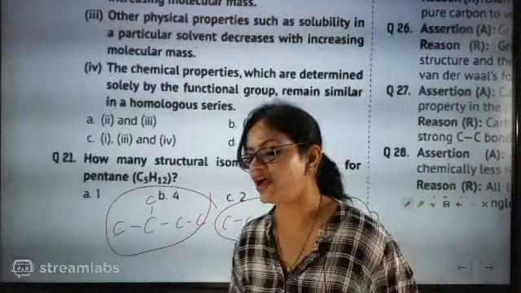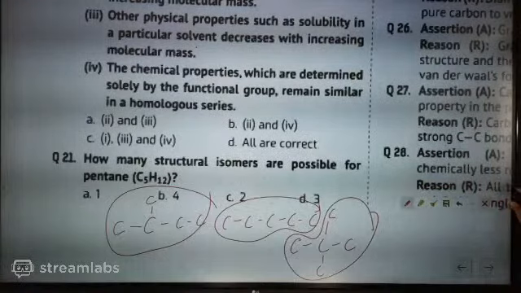Beta, isomers finding means just 1 minute, children. 1 minute. Tanishka is having doubt.